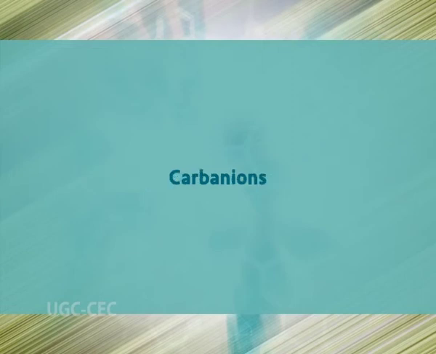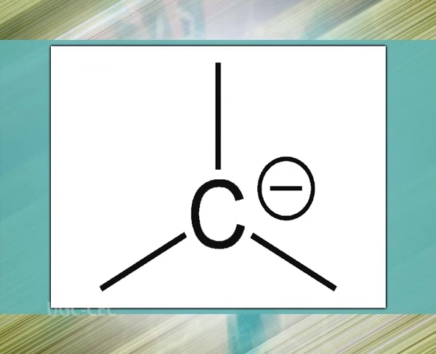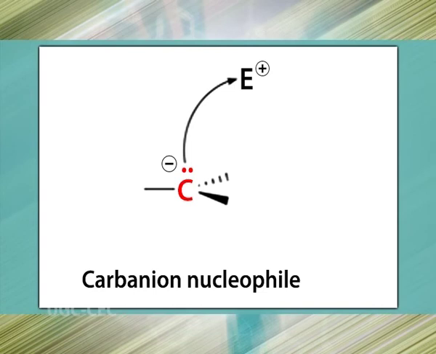Now let's talk about carbanions. A carbanion is an anion in which carbon has an unshared pair of electrons and bears a negative charge. The carbanion exists in a trigonal pyramidal geometry. Formally, a carbanion is the conjugate base of a carbon acid. A carbanion is a nucleophile. The stability and reactivity of a carbanion is determined by several factors.